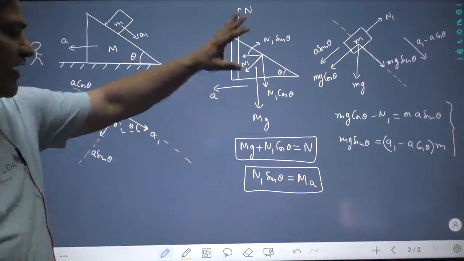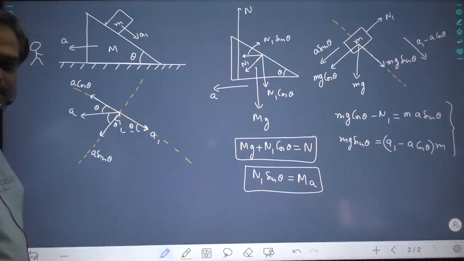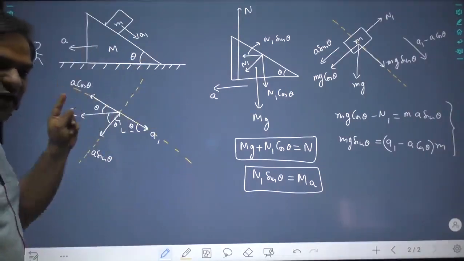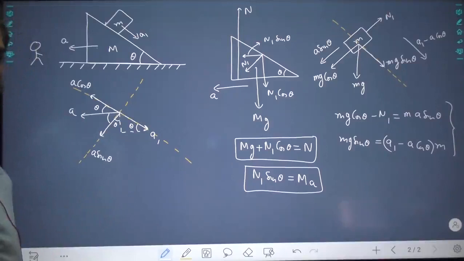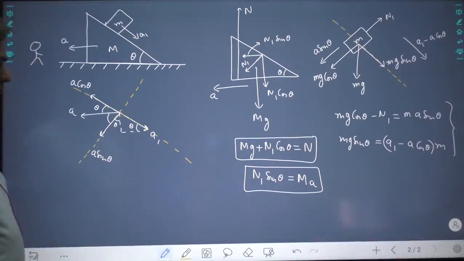Okay, any doubt regarding this? Tell students, tell any doubt regarding this? Sir, the direction component of N1, can you explain, sir?